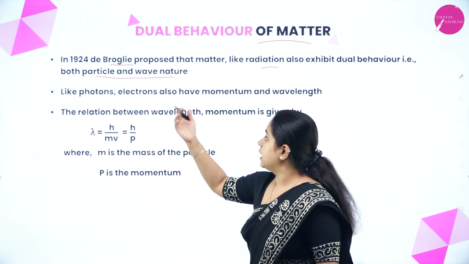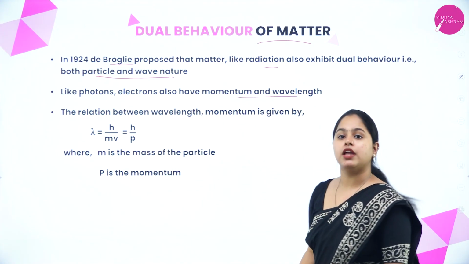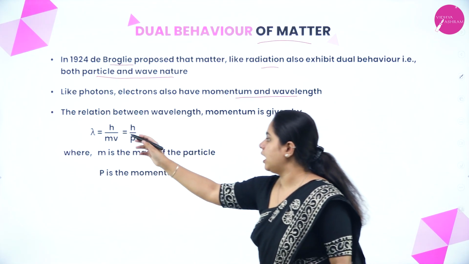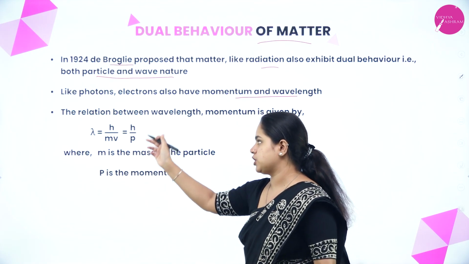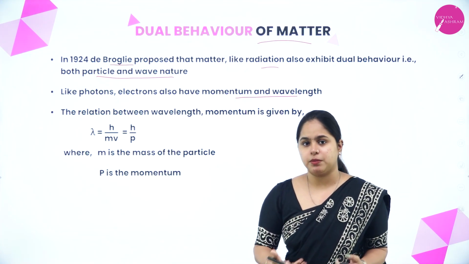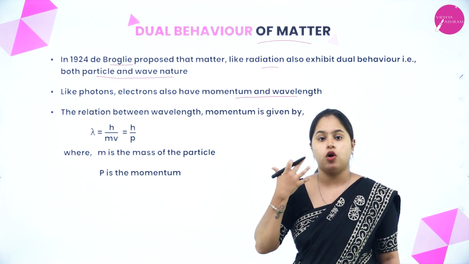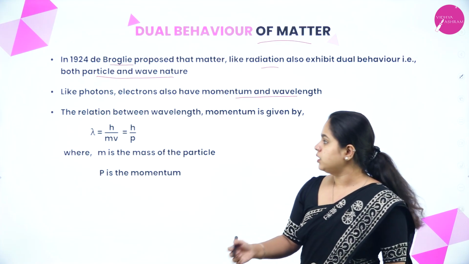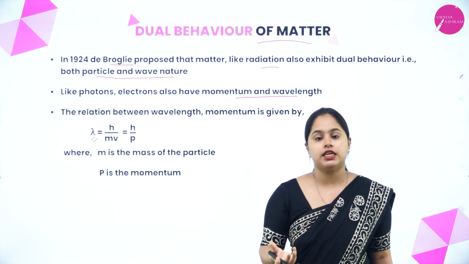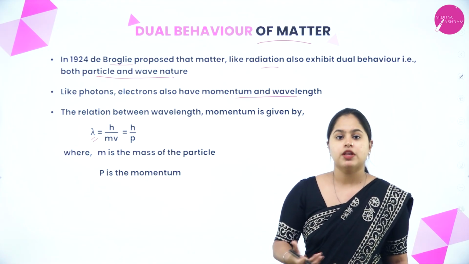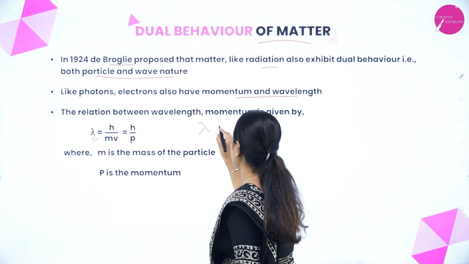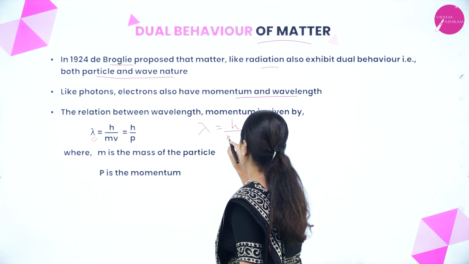So, like photons, electrons also have momentum and wavelength. The relation between wavelength and momentum is given by lambda equals h by mv, that is equal to h by p. Based on the experiments that he did on the dual behavior of matter, he was able to formulate an equation for the wavelength. It is called de Broglie's wavelength, which is lambda equals h by mv.